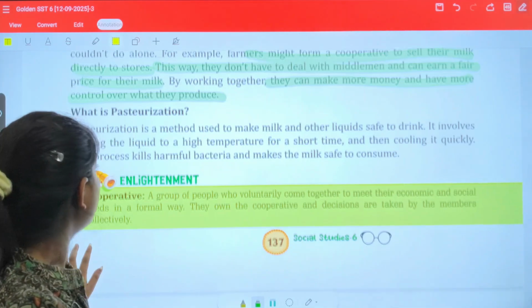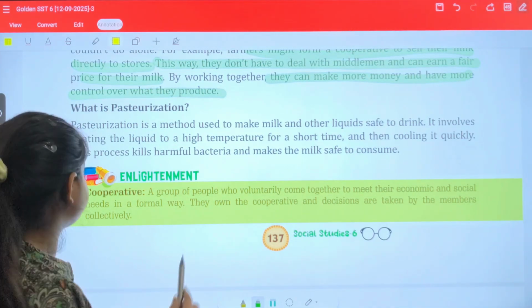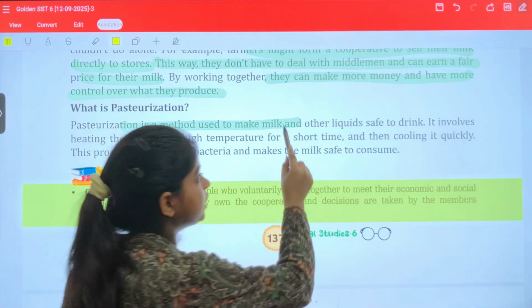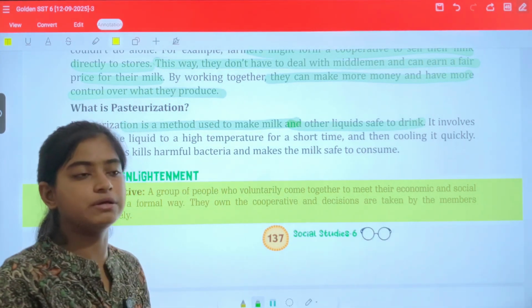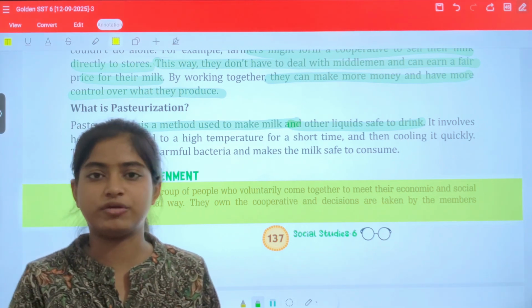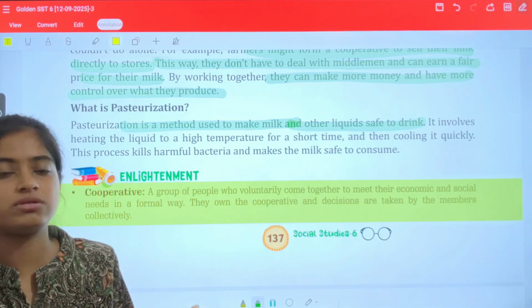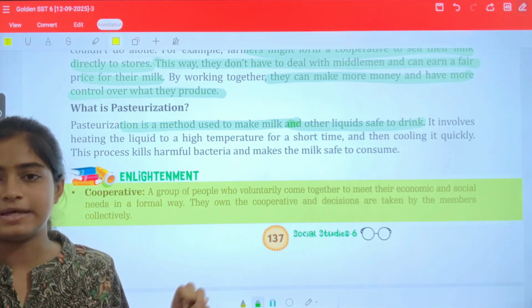Okay, now what is pasteurization? Let's study. Pasteurization is a method used to make milk and other liquids safe to drink. Okay, that means milk and liquid products have germs and bacteria. To make it available for common people free of germs and bacteria, this method is used, and it is called pasteurization.